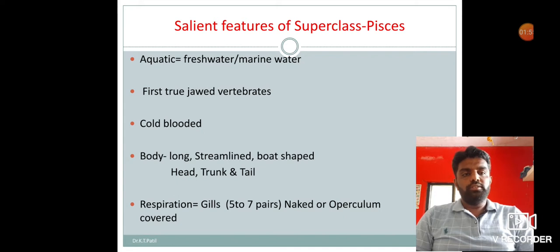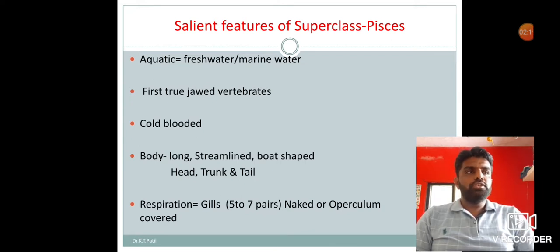Then another thing, they have a long, streamlined, boat shaped body. Generally the fish body is divided into three parts: head, trunk and tail. Neck is absent in fishes. Fishes respire through gills.